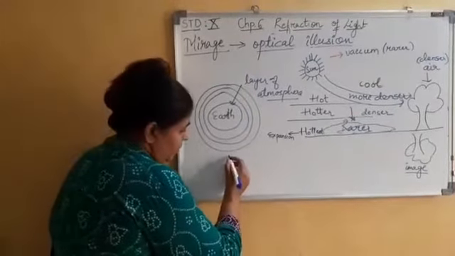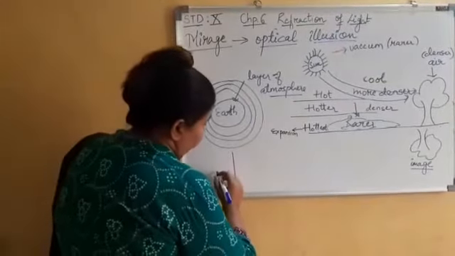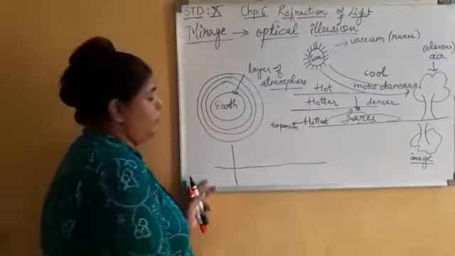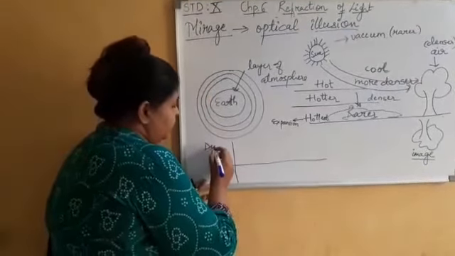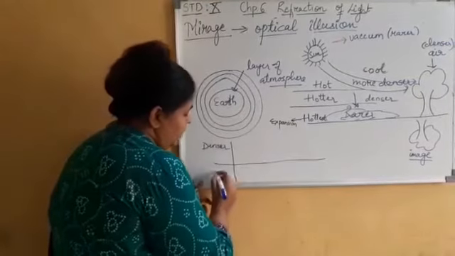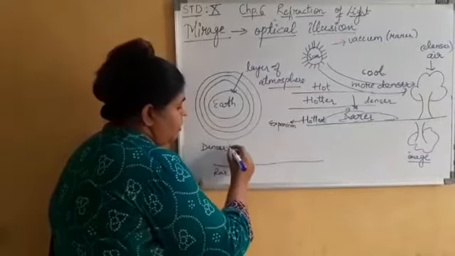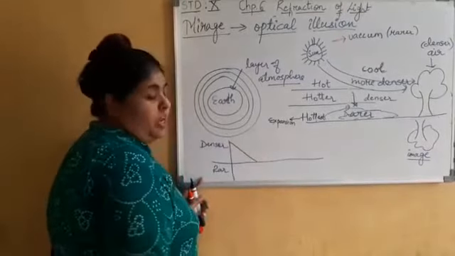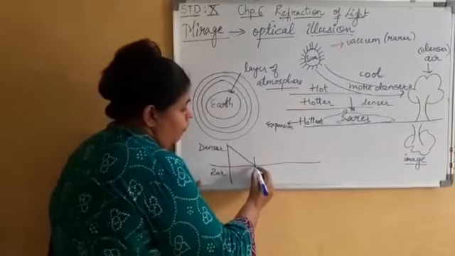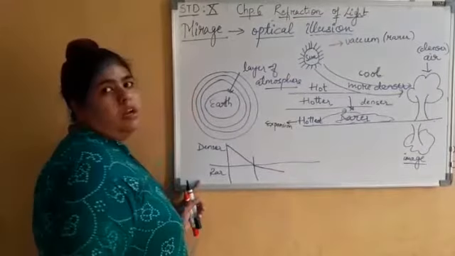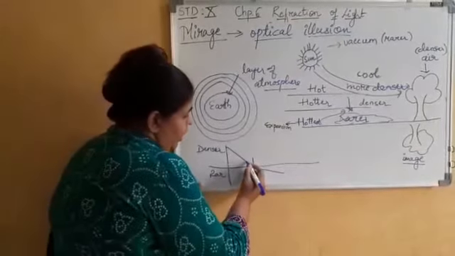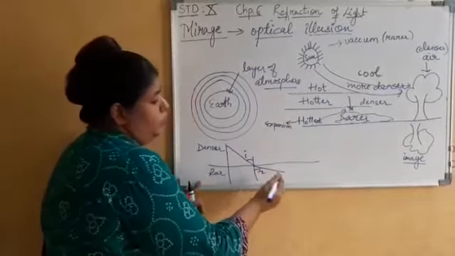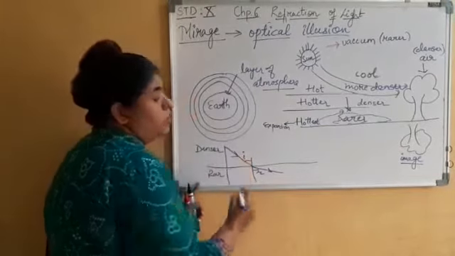Now, coming to that topic, what happens actually over here? We have studied just now total internal reflection. Now this is denser and this is rarer. What happens when light passes from a denser medium to a rarer medium? It will move away from the normal. This is my eye, this is my heart. It will move away from the normal.